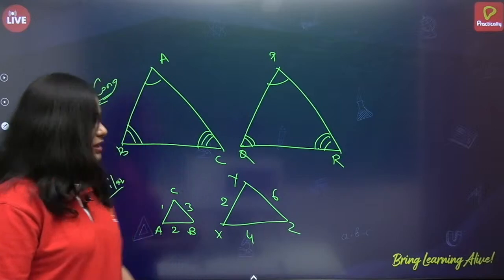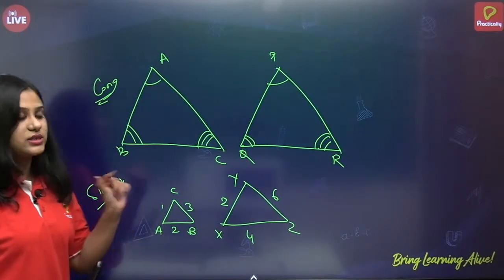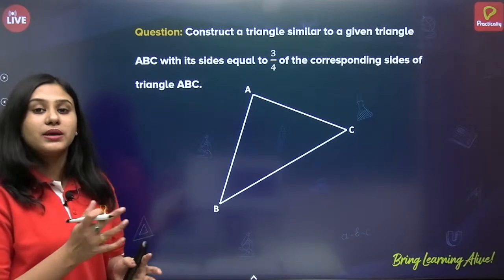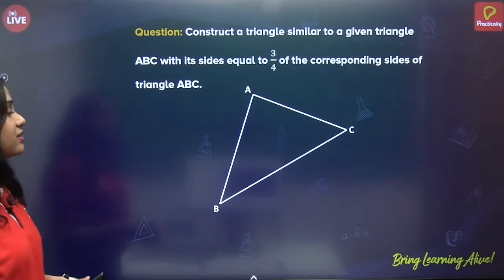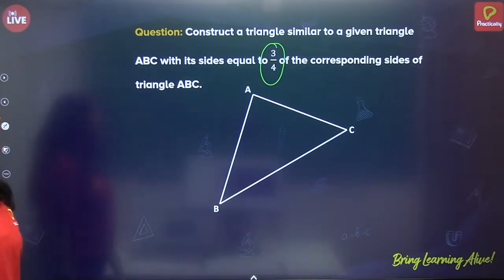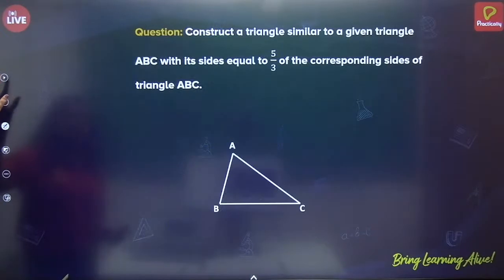Alright. So, these are similar triangles. These are congruent triangles. Okay, this is the difference. Now let us see and understand how we construct a triangle similar to a given triangle ABC with its side equal to 3 by 4 of the corresponding sides of triangle ABC. So first let us see.